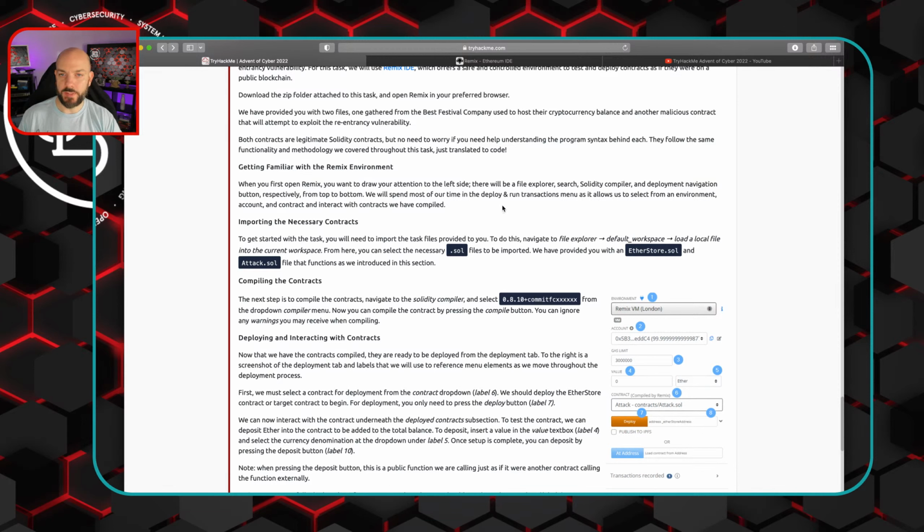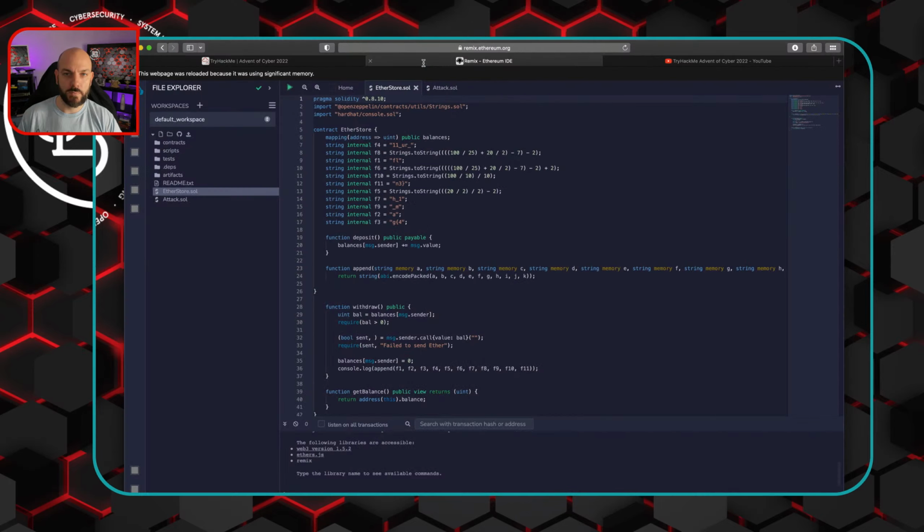We'll spend most of our time in the deploy and run transactions menus, as this allows us to select from environment, account, and contract. So we have this here. I actually already downloaded and added these in. So we just start over here, File Explorer. If we want to add in those files, you just hit this load a local file into current workspace.